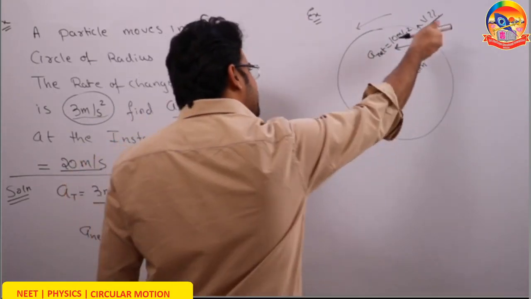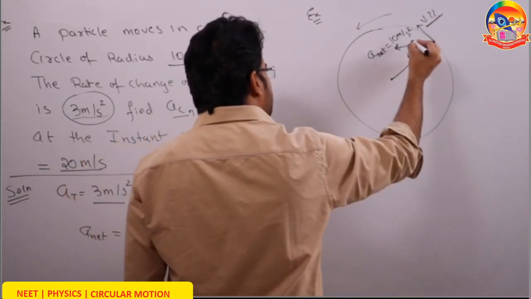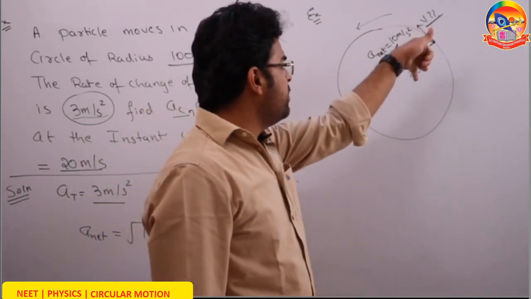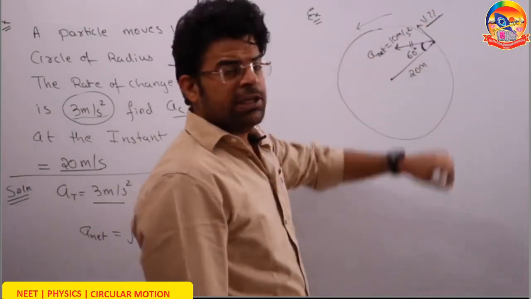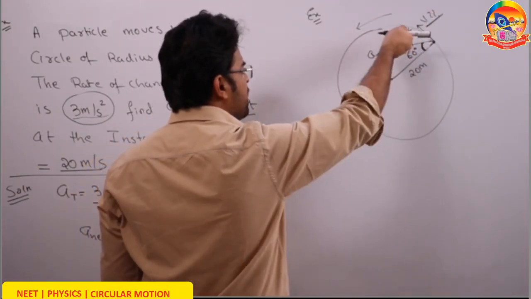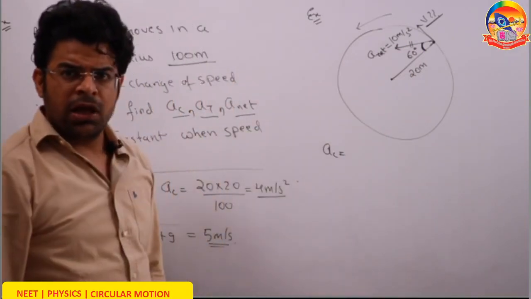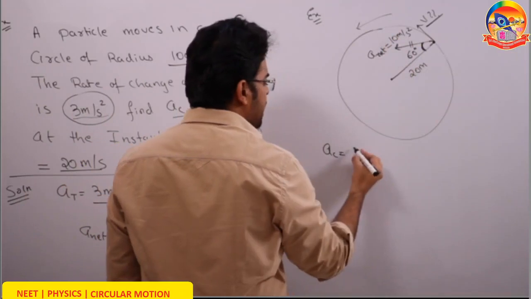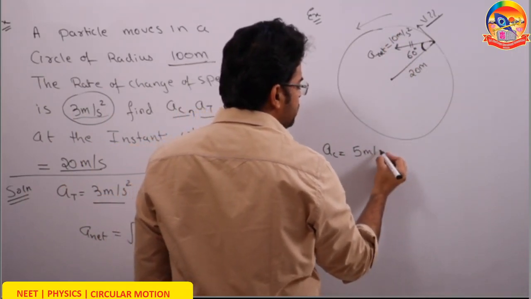If the net acceleration makes an angle of 60 degree, you can break down this net acceleration into two components. Using this net acceleration, you can find out the centripetal acceleration and the tangential acceleration. The centripetal acceleration will be equal to 10 cos 60. Cos 60 is half, so the centripetal acceleration comes out to be 10 into half, that is 5 meter per second square.